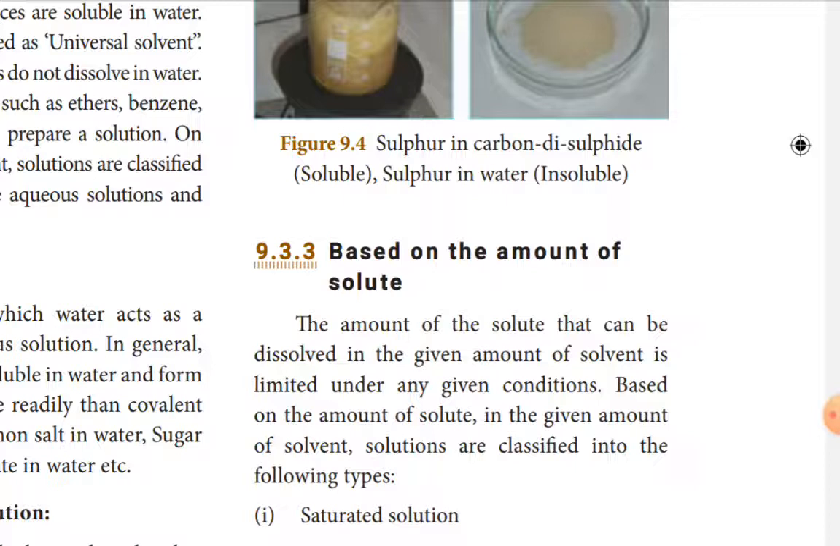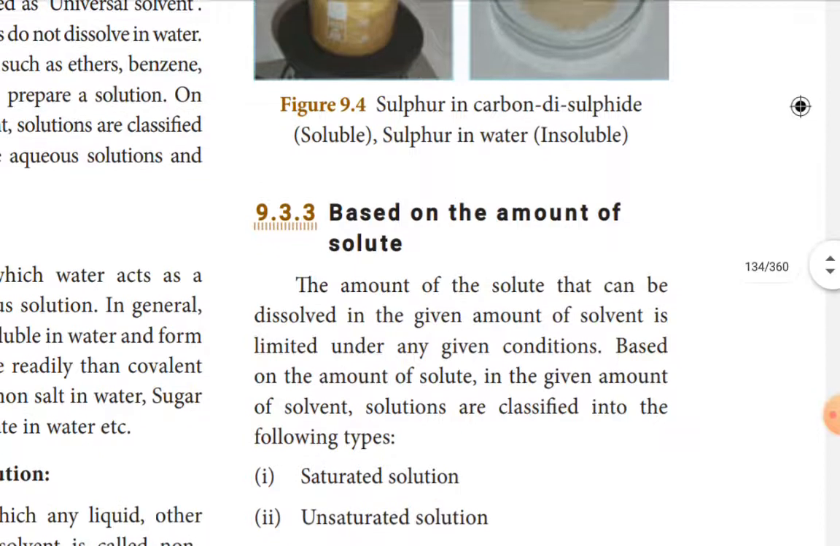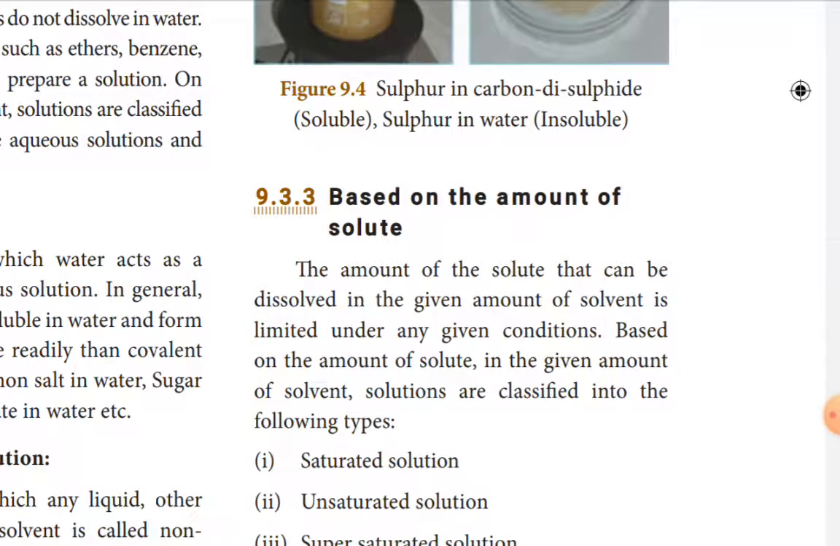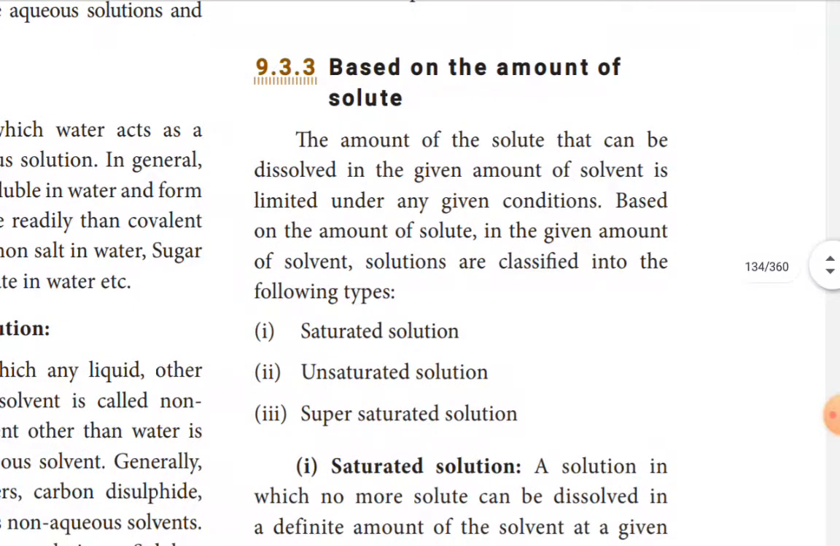One is saturated solution, another is unsaturated solution, the third is supersaturated solution. The amount of solid that can be dissolved in a given amount of solvent is limited under any given condition. Based on the amount of solid in the given amount of solvent, solutions are classified into the following types: saturated solution, unsaturated solution, supersaturated solution. So there are three types of solution based on the amount of solid in the solvent.